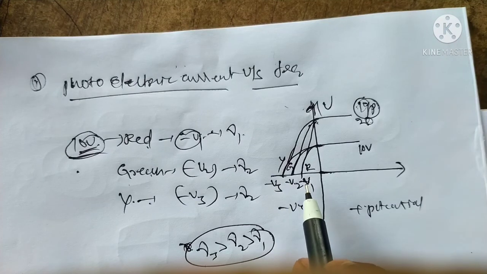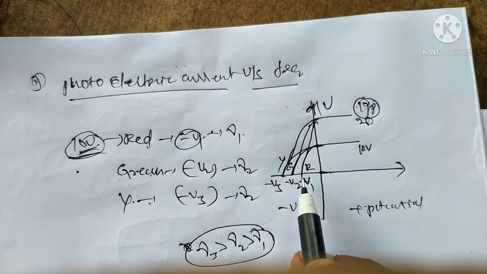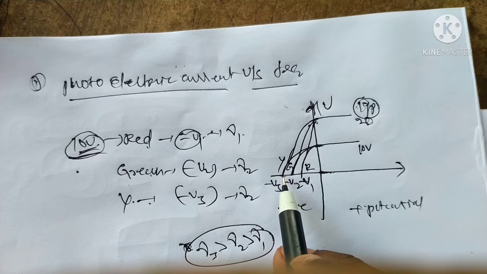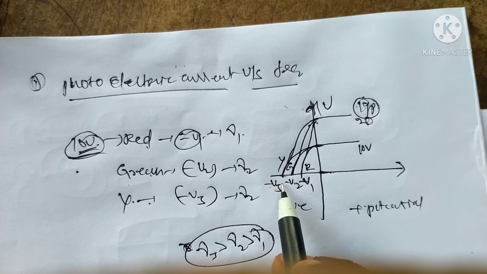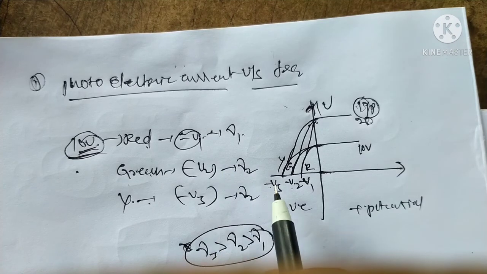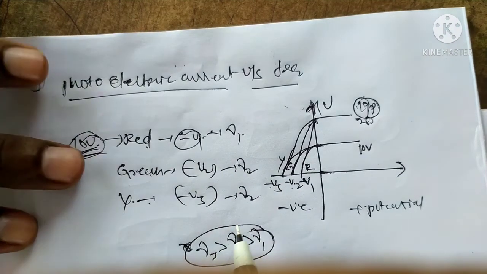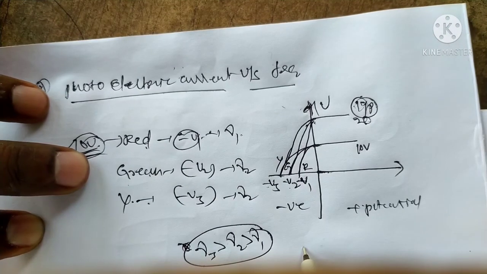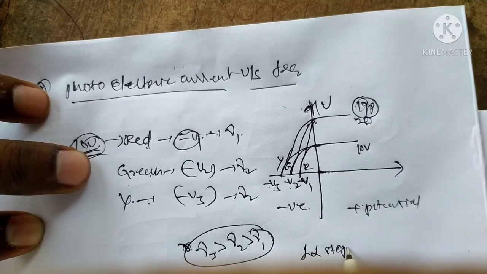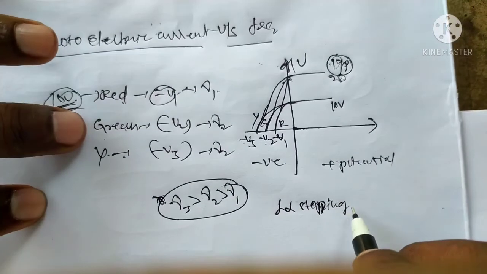Low frequency gets lower stopping voltage, high frequency gets higher stopping voltage, and very high frequency has a very high stopping voltage. That means high frequency color or radiation has higher stopping voltage. That means frequency is proportional to the stopping voltage.